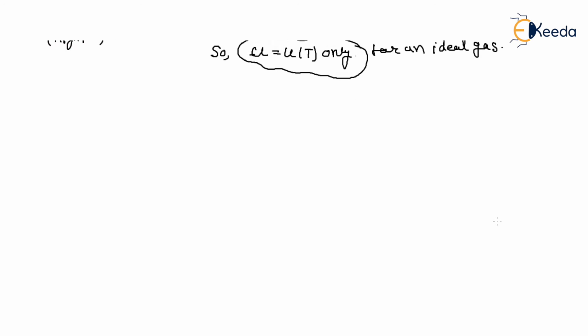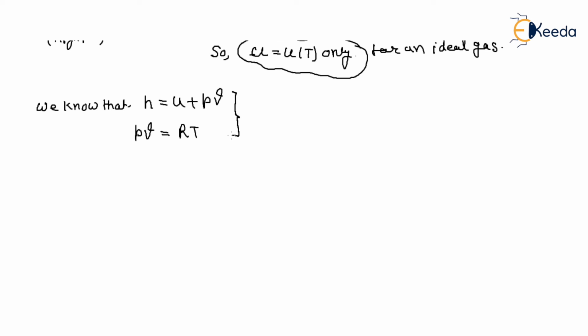Right? So for an ideal gas, we know that H equals U plus PV, and for an ideal gas, PV is equal to RT.